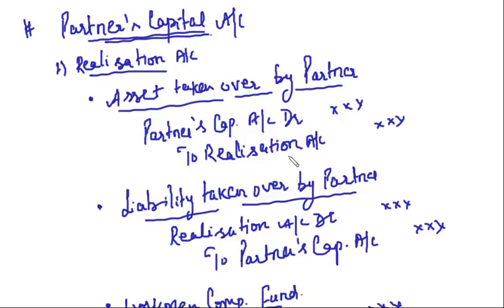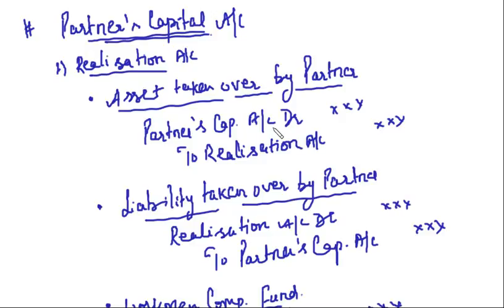We discussed the assets taken over by partners. I said partners' capital account will be debited. The partner who is taking over the asset, that partner's capital account will be debited and realization account will be credited. Why realization and not asset account? Because asset has already been credited when we transfer the asset to realization account. So here we will credit realization account.